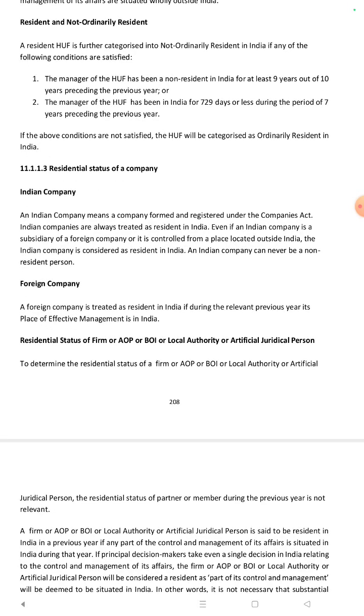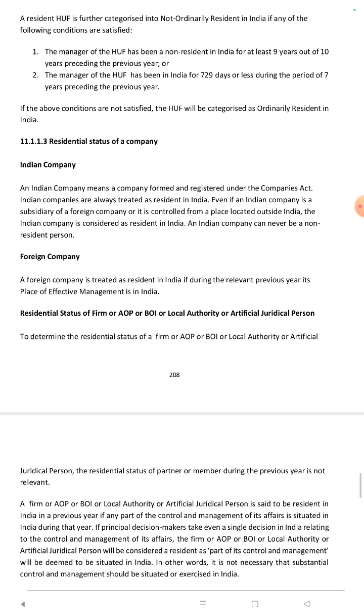Resident and not ordinary resident. A resident HUF is further categorized as not ordinary resident in India if any of the following conditions are satisfied. The manager of HUF has been a non-resident in India for at least 9 years out of the 10 years preceding the previous year, or the manager of HUF has been in India for 729 days or less during the period of 7 years.